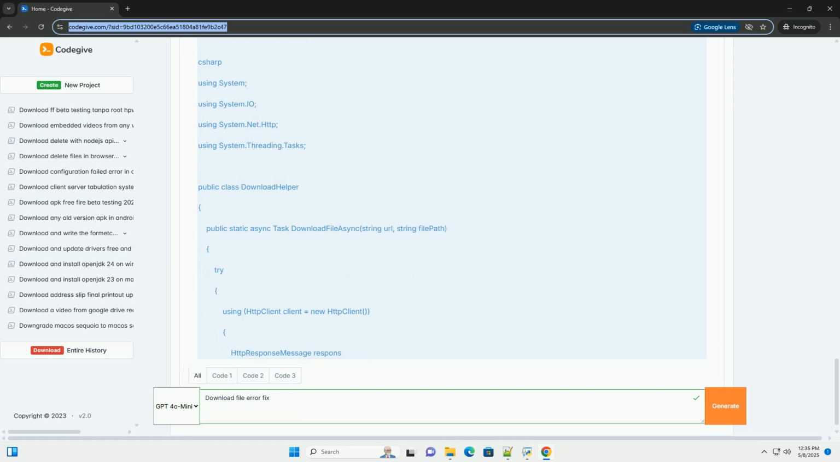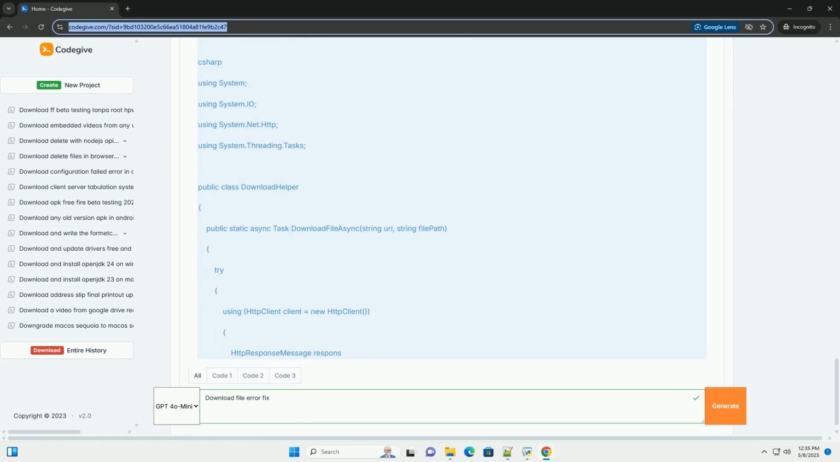5. Check server status. If possible, check the server status using online tools or by contacting the server administrator. Look for maintenance announcements or known outages. 6. Try a different browser or download manager. Use a different browser to see if the issue is browser specific. Use a download manager to resume interrupted downloads and verify file integrity. 7. Check disk space. Ensure you have enough free disk space to accommodate the file.